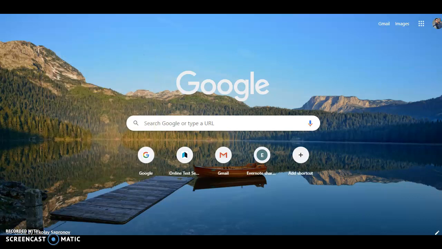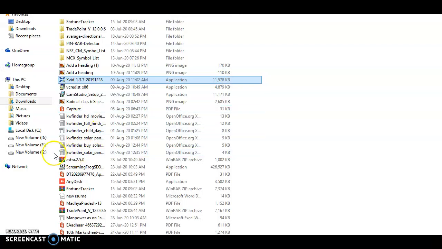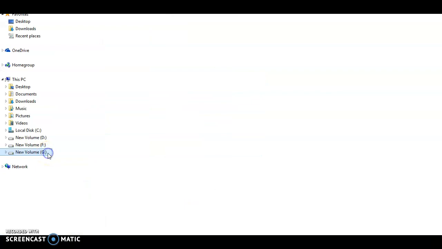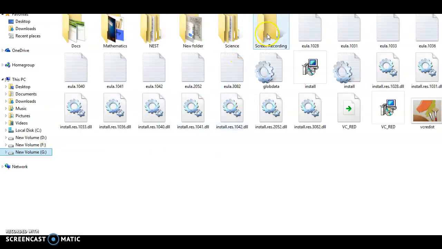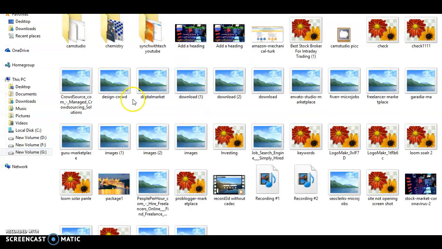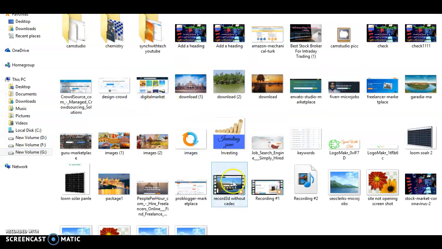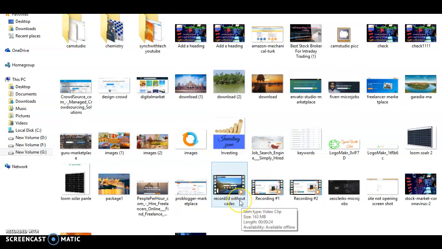Now let me show you the size of the file I just recorded. Click on screen recording, and open the file recorded without codec. This one is 163 MB for just a 24-second video.